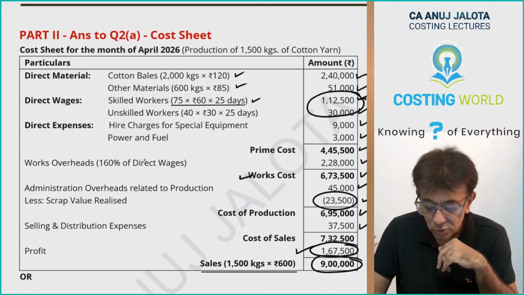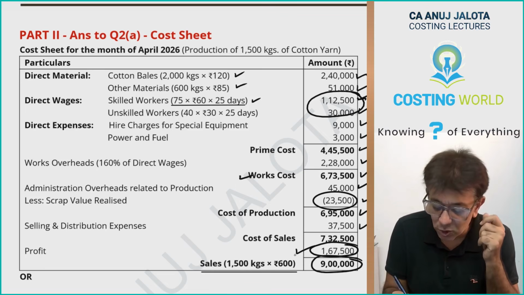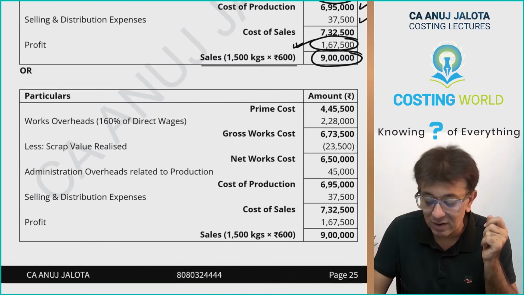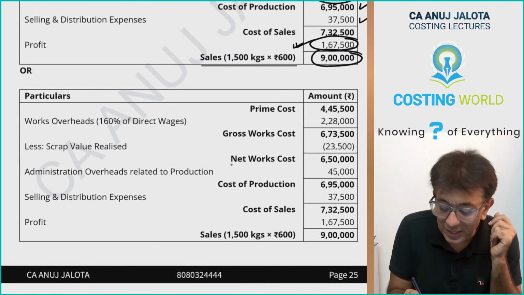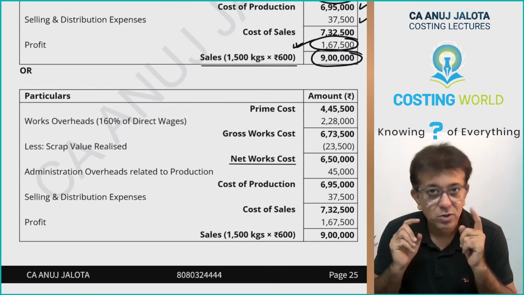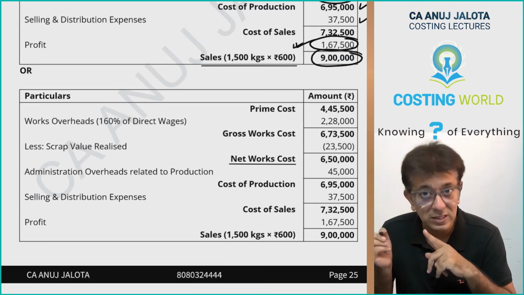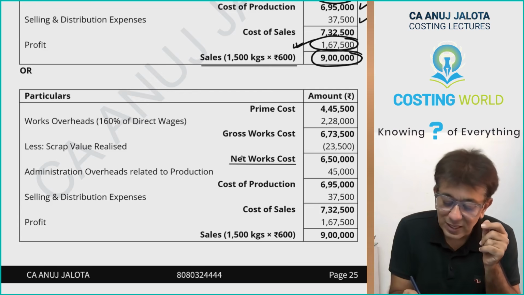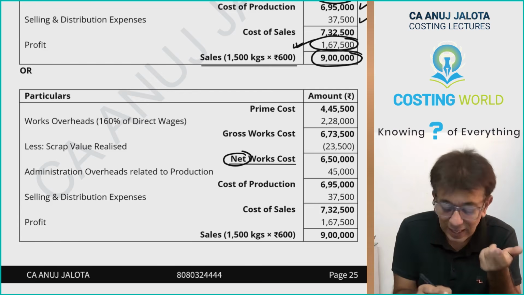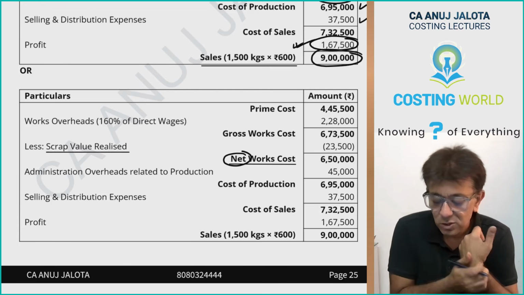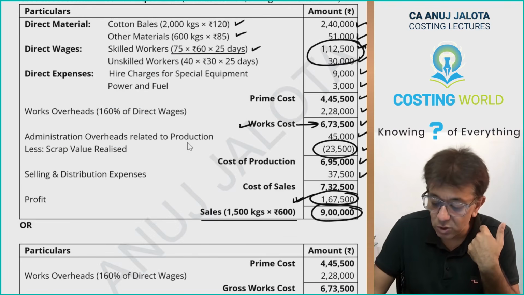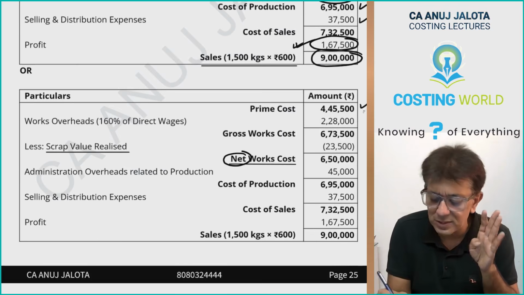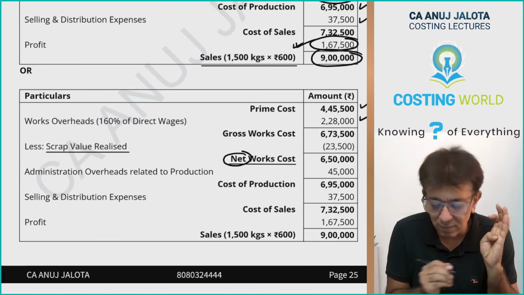Okay. So that will make actually no difference to your profit, but then it will make difference to your works cost. See, that is whatever I have done over here. Now those guys had asked me net works cost. So therefore I thought like this, that ICAI must have done something to call that thing as net works cost, and that thing can only be this. So therefore I started with prime cost. This is prime cost. No, I started over here with that because before that all the things will remain same only. At factory overheads that will remain same.